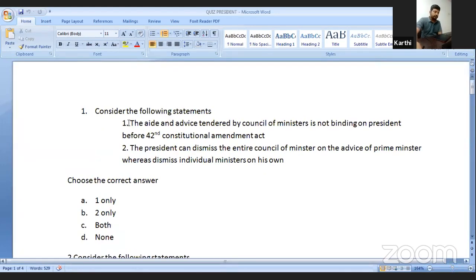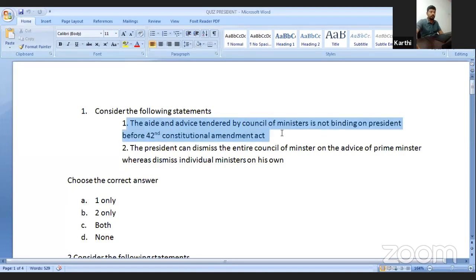Consider the first statement: the aid and advice tendered by the Council of Ministers is not binding on the President before the 42nd Constitutional Amendment Act. The statement is not correct, because Dr. Rajendra Prasad himself made a presidential reference to the Supreme Court. In that, the Supreme Court held that the aid and advice is binding on the President, since we follow the parliamentary form of government.